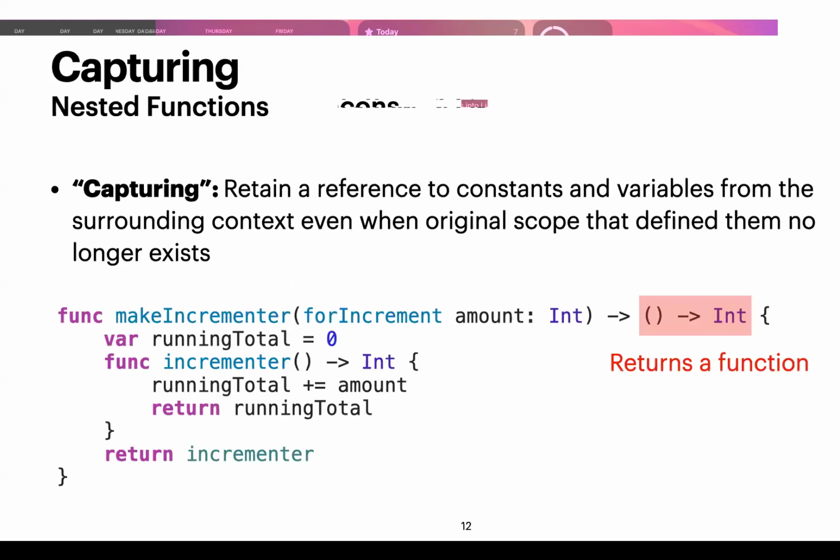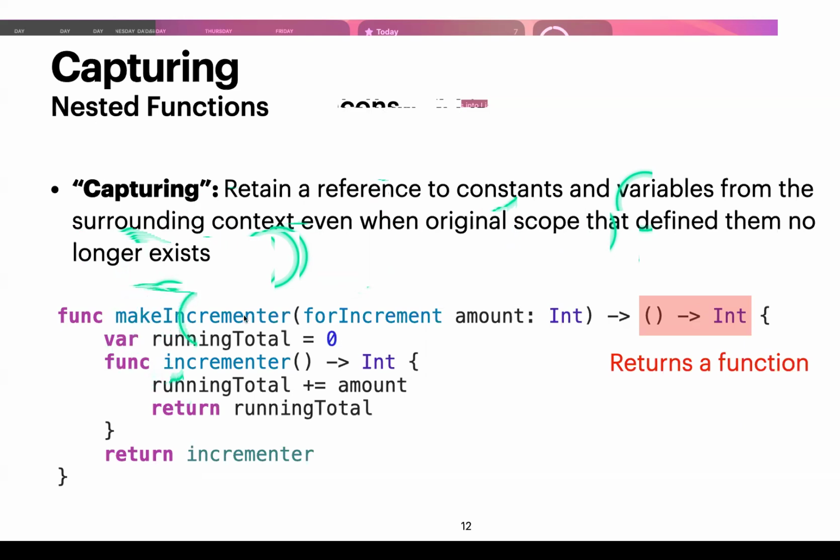So let's talk about what capturing means. Capturing is retaining a reference to constants and variables from the surrounding context or environment, even when the original scope that defined them no longer exists. For example, this might be a bit confusing, but once you take a look at it more, it will make more sense.